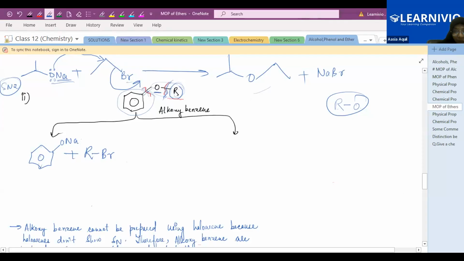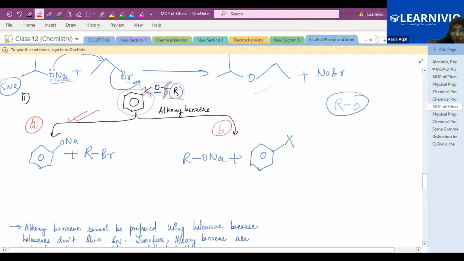So if you could break this, there would be a formation of your aryl halide, halogen with the aryl group. But plus, when you break this bond, you will get RO, so Na will get attached to this oxygen, RONa. Now there are two paths, path A and path B. Which path is correct and which one is wrong? So this path A is correct.